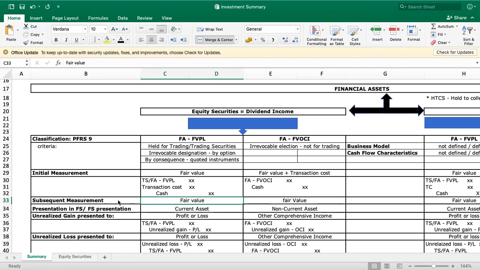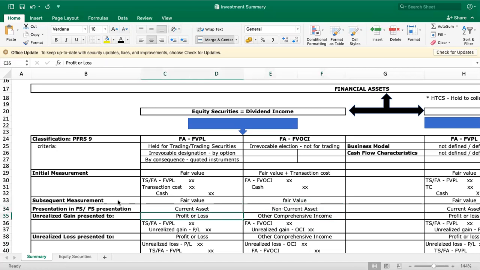But before we proceed with the unrealized gain or loss, how are we going to present in the financial statements, at the end of the financial period or reporting period, the investment in equity securities under FVPL and FVOCI? Under FVPL, the investment is classified as current asset, while under FVOCI, the investment is presented in the statement of financial position as non-current asset or long-term investment.